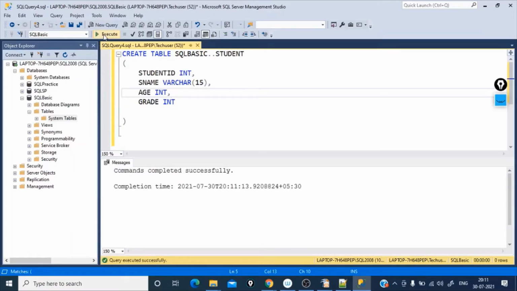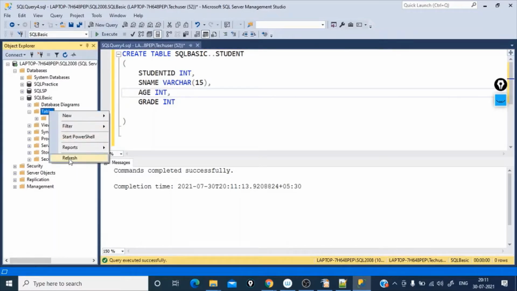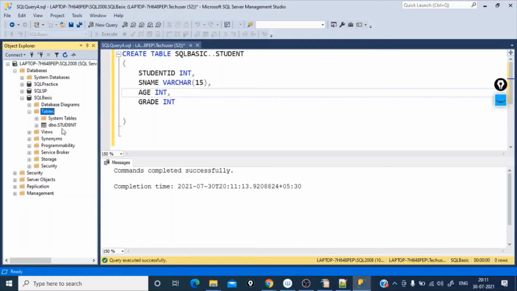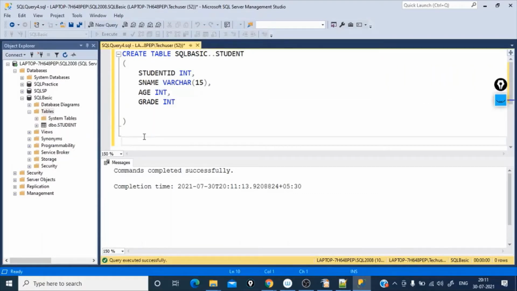Yes, now we have actually created the table student under the SQL Basic database. But here it has not yet appeared. We'll just go ahead and refresh this tables list. Now the student table is appearing. It's displayed.